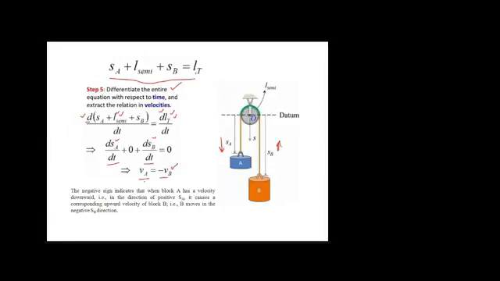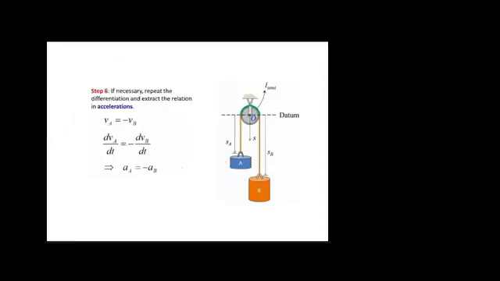Now we can also write it like VB is equal to minus VA. What does that represent? It represents that if block A moves upward, which is in the negative direction, it will have negative velocity. So block B will move downward in that case. So if block B moves downward, block A will move upward, since downward velocity is positive and upward velocity is negative. That's why we can have this equation. Okay, so now we got the velocities.